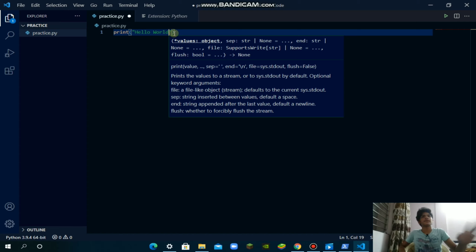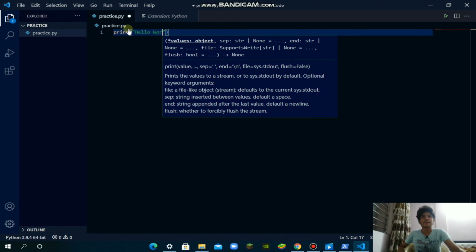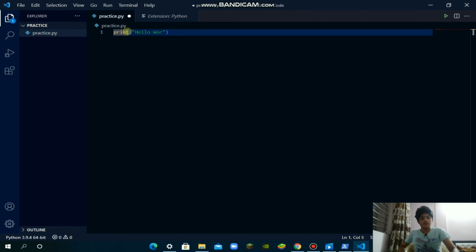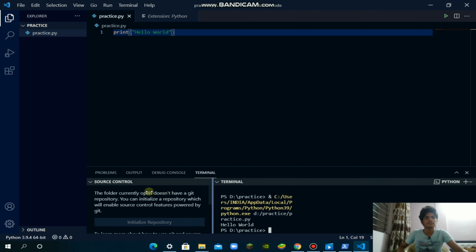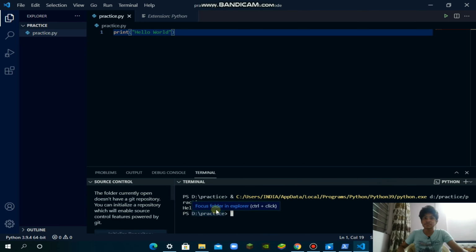Now see, it is not showing any error, but when I erase the n, it starts giving an error. So it is a nice feature of the Visual Studio Code. Okay, if you have typed the same, click on run. You have successfully made your first program. Congratulations to you from me. Okay, this will help keep you motivated for your Python journey.